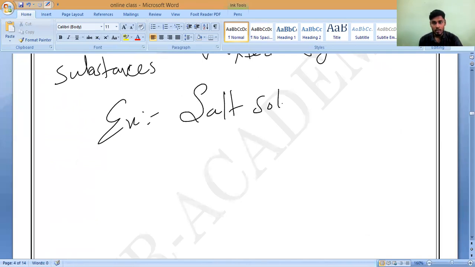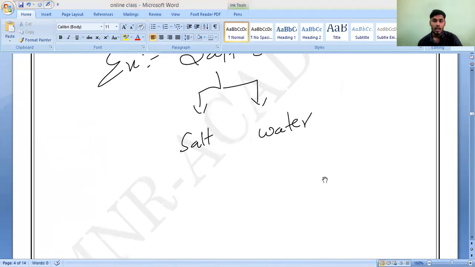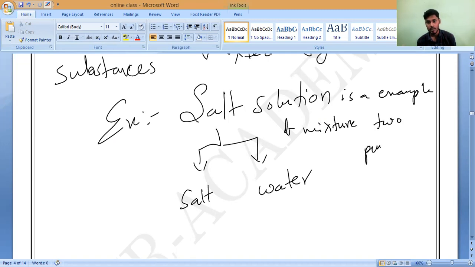If we take the salt solution, what are the pure substances present inside it? Two pure substances: salt and water. One is salt and another one is water. Salt solution is an example of a mixture of two pure substances.